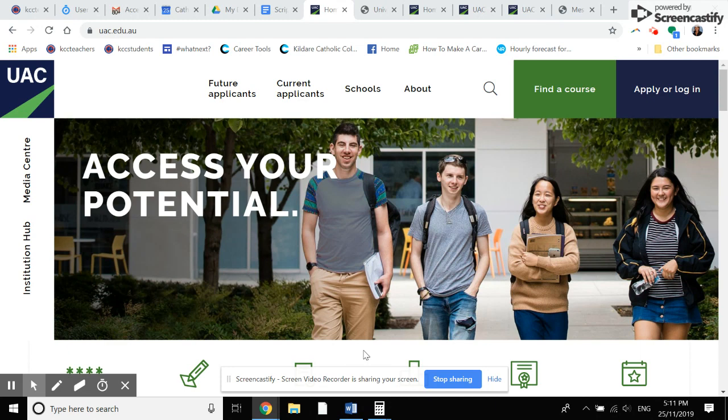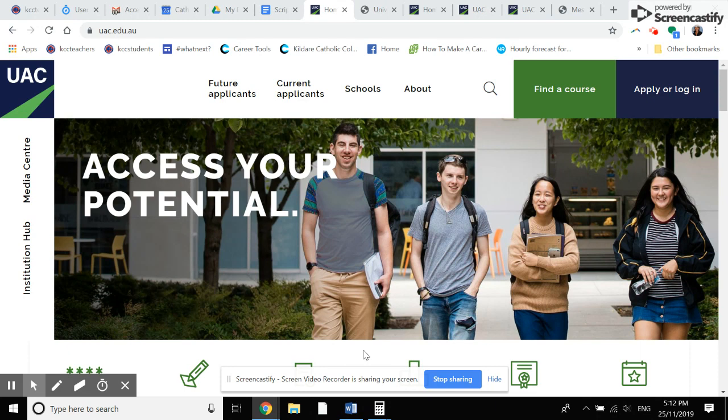If you've been made an offer direct from a uni, you just need to follow the instructions from them to accept it, which you should do even if it's not your first preference. These courses don't need to be on your UAC preference list, and it's important they're not, because otherwise they're just wasting a preference.